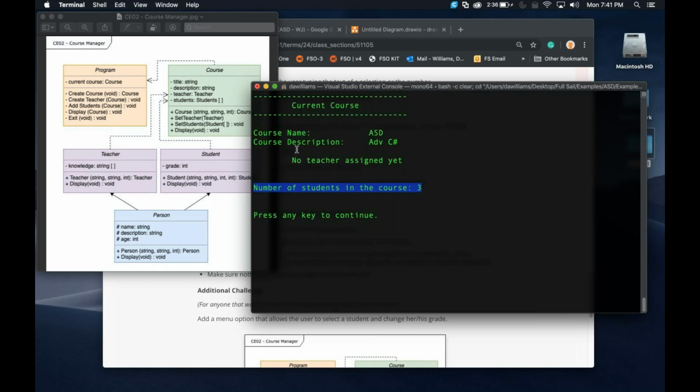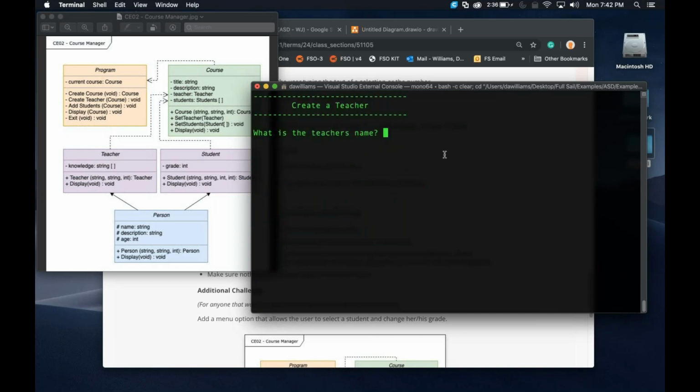This, again, is one of those null checks. And what happens is if the current teacher is null, right? So we're going to look inside of the current course, check this teacher variable, and if it's null, we don't have a teacher, so we have to give the user some kind of output for that. And same thing if the student array doesn't have anything inside of it, okay?